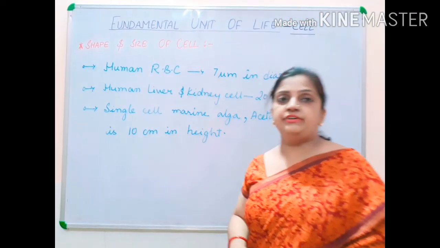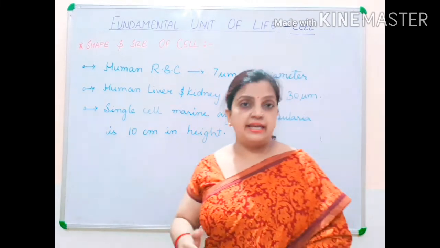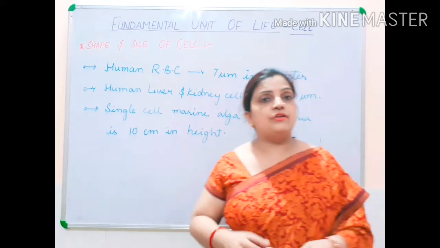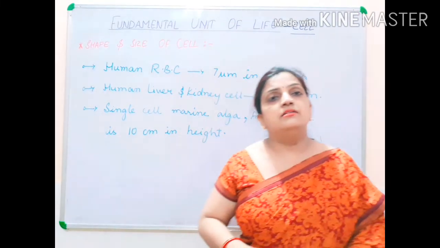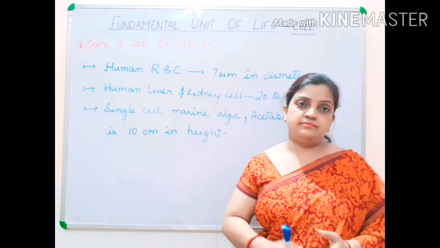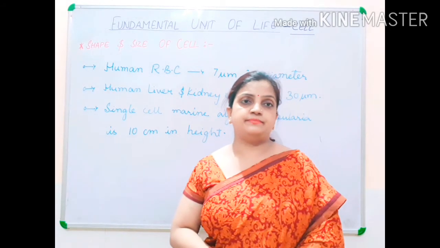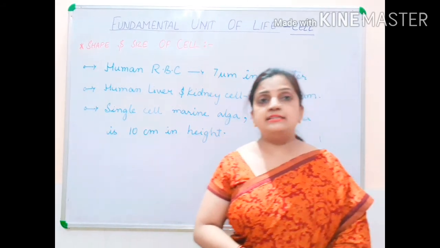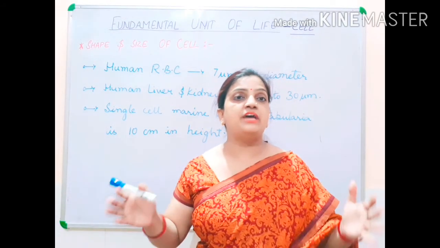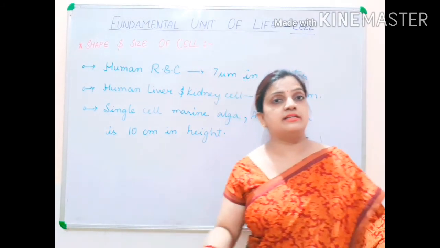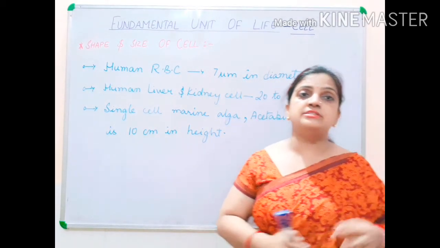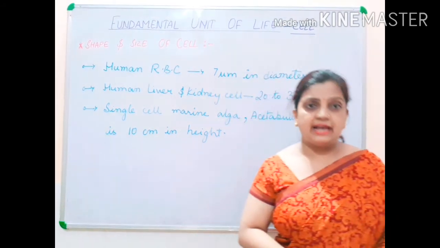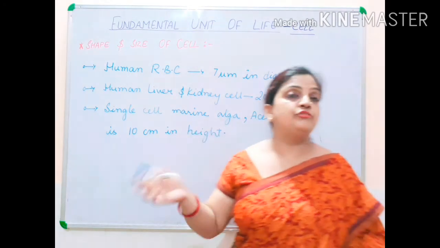So children, till now we were discussing the size of different types of cells. Now the number of cells also varies. Children, the size of any living organism depends upon the number of cells. It doesn't mean that the cells are very big, so the animal is bigger, or that the cell in a small animal is very small, like your rat, mouse.